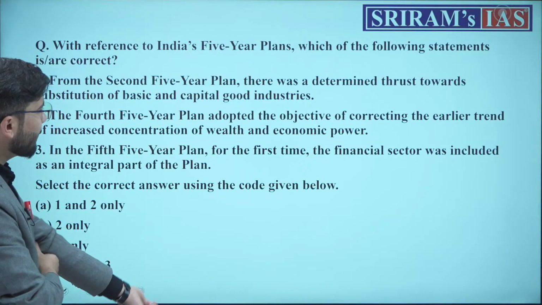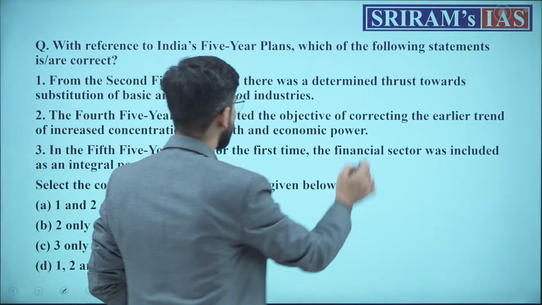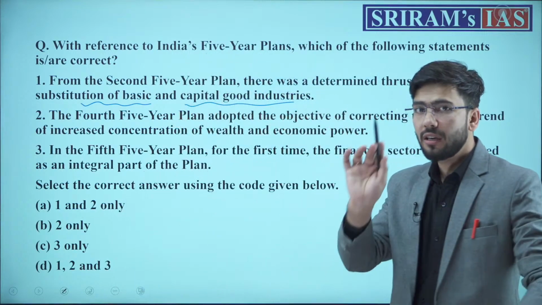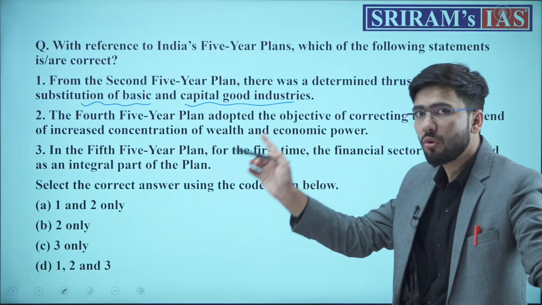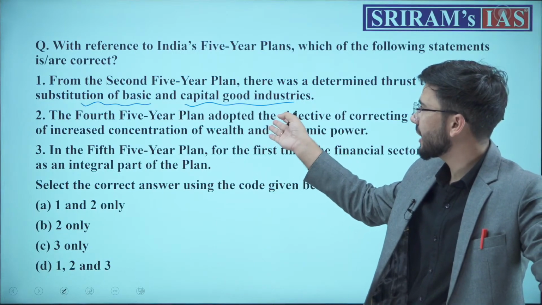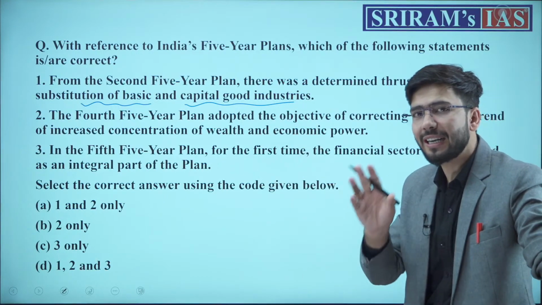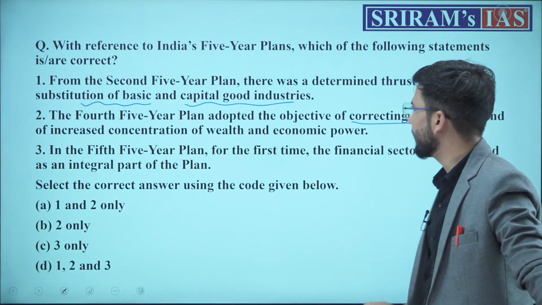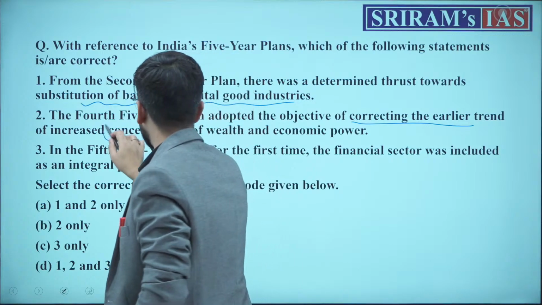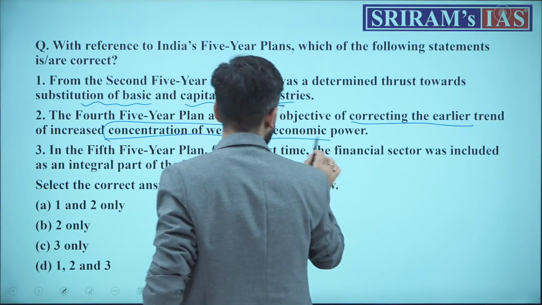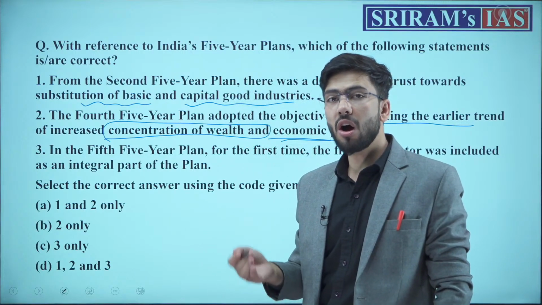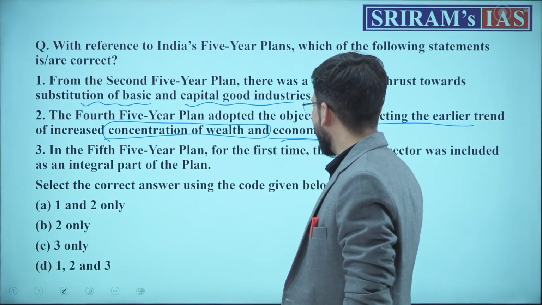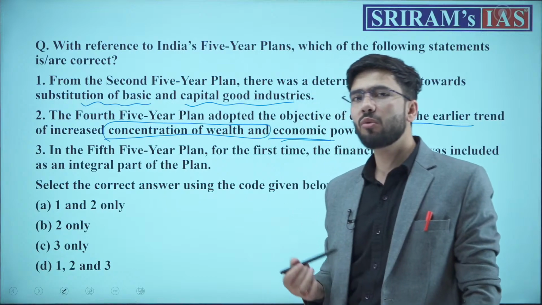It said that from the second 5-year plan there was a determined thrust towards substitution of basic and capital goods industry. We remember, and if you do not remember, just go back, just 2 या 3 मिनट पहले आपको मिल जाएगा that capital goods industry पे focus जो है second 5-year plan से ही शुरू हो गया था. The fourth 5-year plan adopted the objectives of correcting the earlier trends of increased concentration of wealth. In the fourth 5-year plan, you will see that we focused on removing the concentration of wealth. We abolished the privy purses also, and economic power or the decentralization of economy was started.